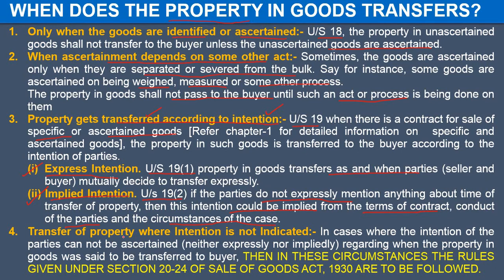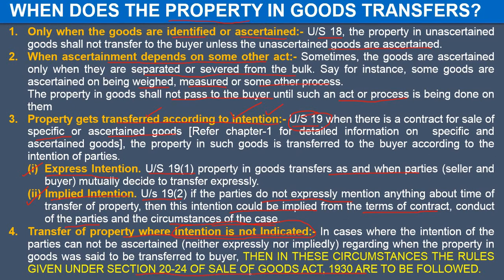Now sometimes the party's intention is not clear. The parties are not giving any sort of intention. In that case, the law intervenes, the provisions of the Sale of Goods Act will apply. So when the intention is very much clear, Section 19 will apply. But when the intention of the party is not clear, in that case, Sections 20 to 24 will apply, which are given under the Sale of Goods Act 1930.